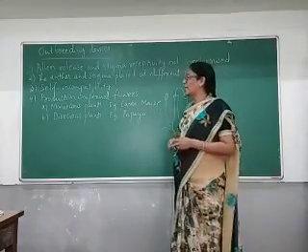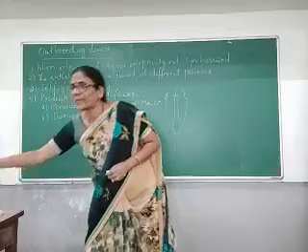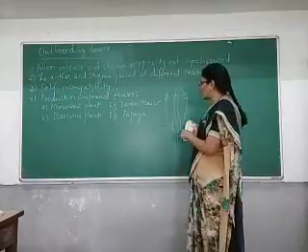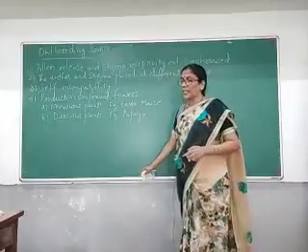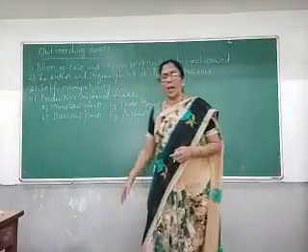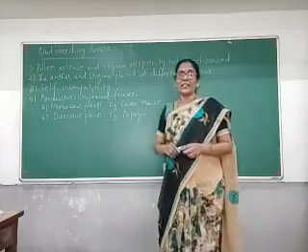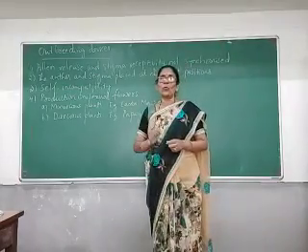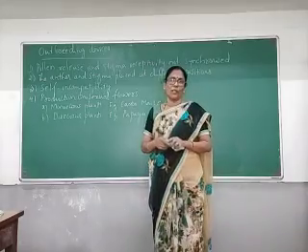The next one is production of unisexual flowers. When bisexual flowers are there, self-pollination is most common, but if the flower itself is unisexual, it has to go for cross-pollination only. There is no chance of self-pollination.